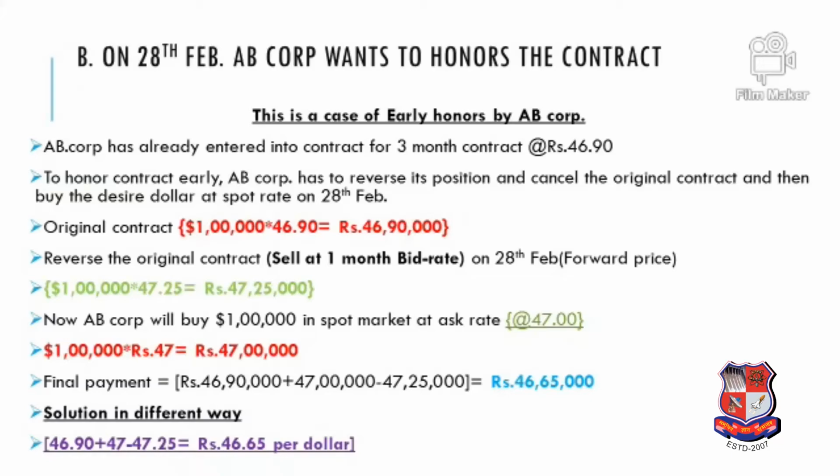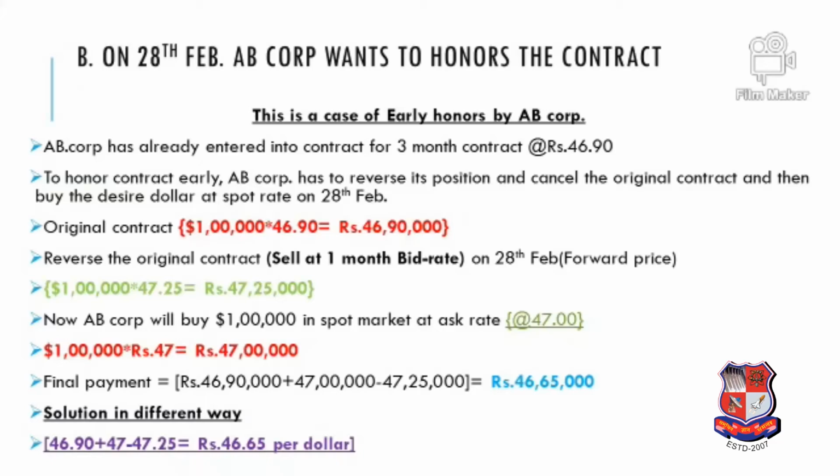That means on 28th February, AB Corporation will approach the bank and request the bank to cancel the contract which was expiring in March. So the first thing is the bank will reverse the transaction. Earlier AB Corporation was buying $1 lakh. That means we had entered, as AB Corporation, to buy $1 lakh at the ask rate.